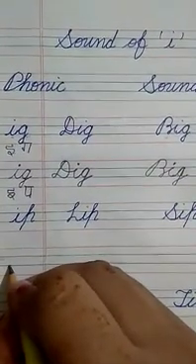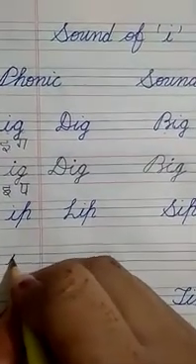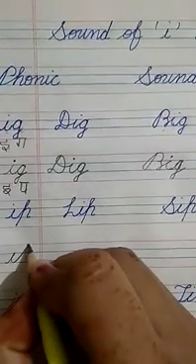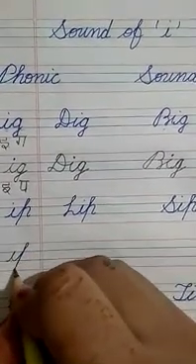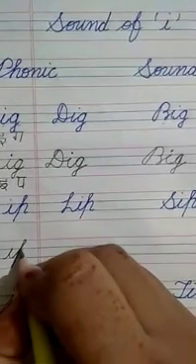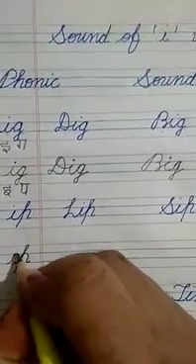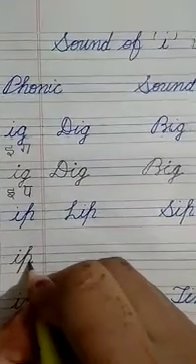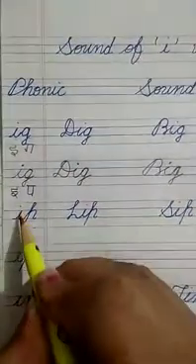Start from this line. Go slant up. Move back. Go slant and touch the first line. Fold. Go down. Touch the fourth line. Move back on this point and turn. After that make dot on I. I-P, ip. Check the sound.